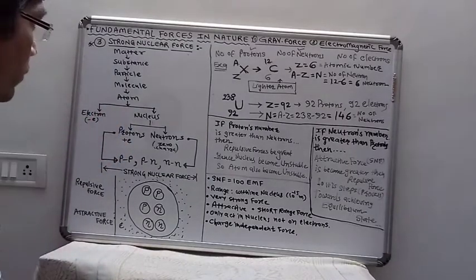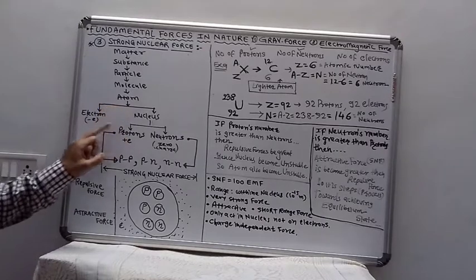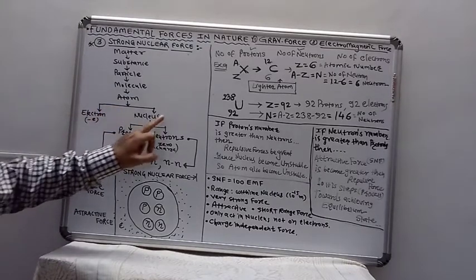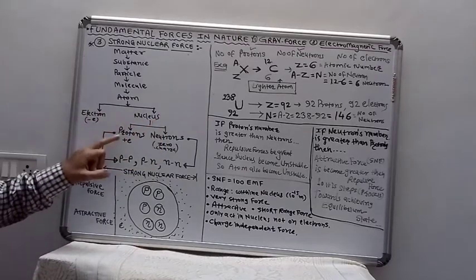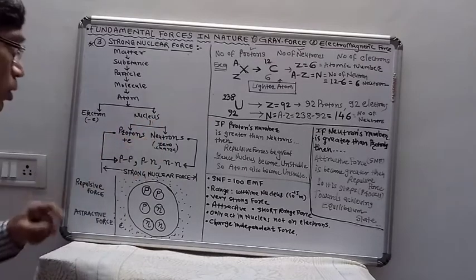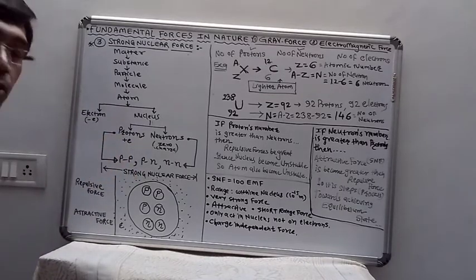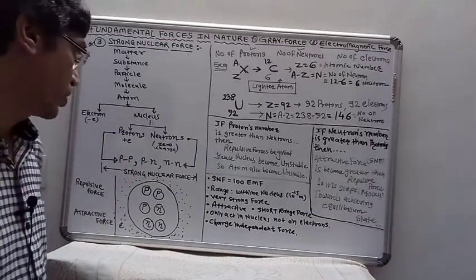The electron is the negatively charged particle, and the nucleus has protons and neutrons. The proton has a positive charge and the neutron has zero charge. Neutron is neutral by charge.